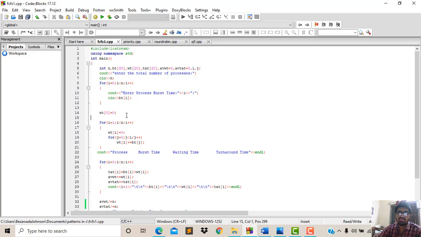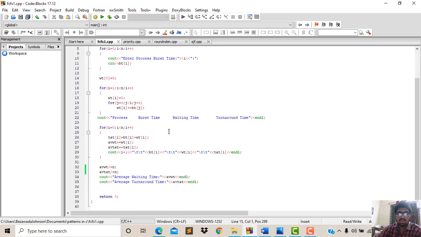Now the first waiting time is 0. After that I have assigned a for loop, i equal to 1, i less than n, i plus plus, for j equal 0, j less than i, j plus plus, waiting time plus equal to burst time. When we want to execute, the processes should be executed one by one, so waiting time plus equal to burst time. According to the burst time only, the process will be executed and released, so I have assigned that waiting time plus equal to burst time, and I'm printing the process, burst time, waiting time, turnaround time.